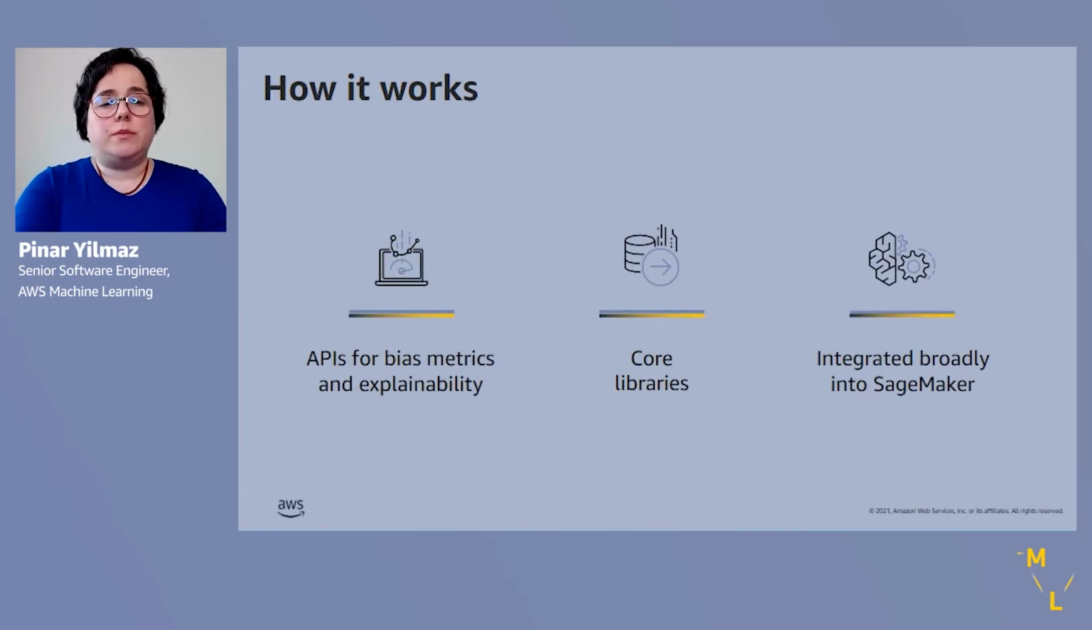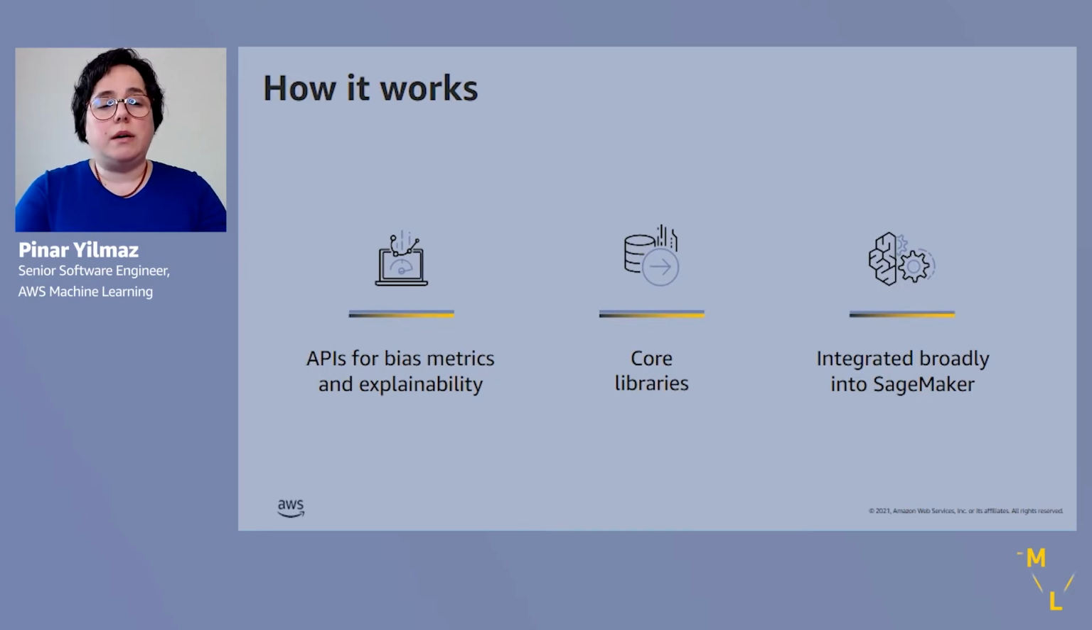How do we do this? SageMaker Clarify is integrated broadly into SageMaker. So in Data Wrangler, you can run a bias report. In processing jobs, you can run a Clarify processing job to identify the bias and explainability metrics anytime for pre-training or post-training. And also, it is integrated into Model Monitor so that we can continue to monitor these aspects in production.